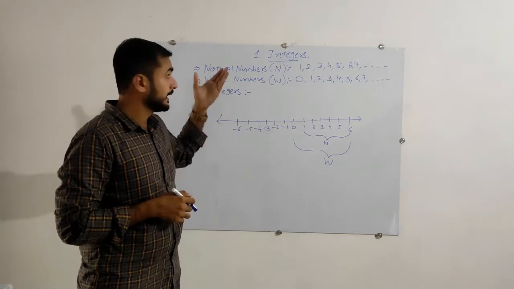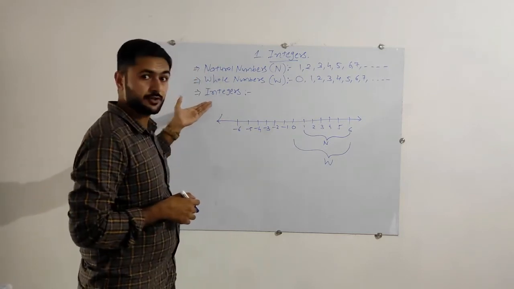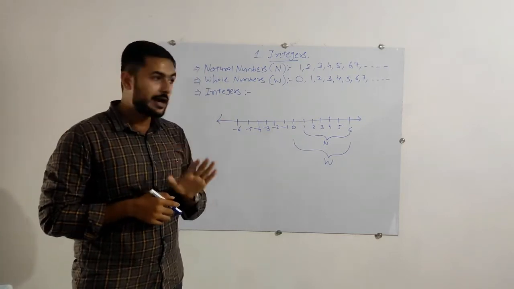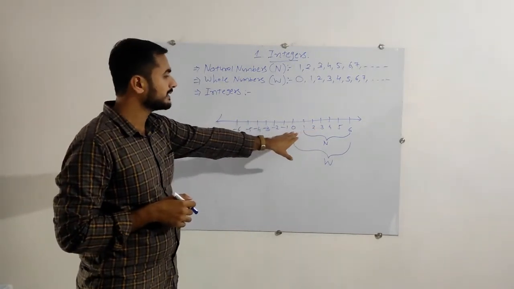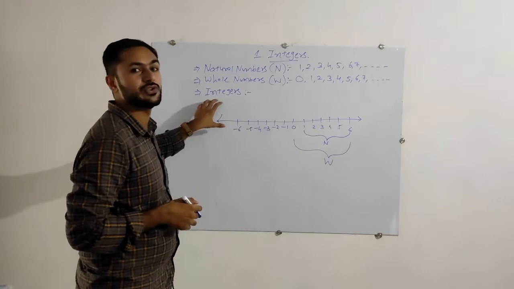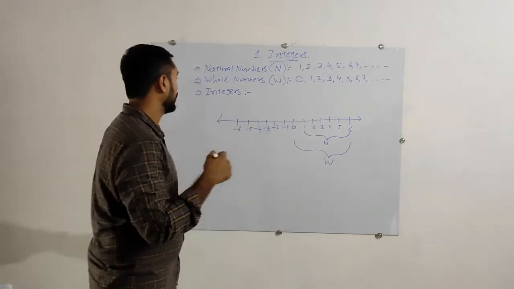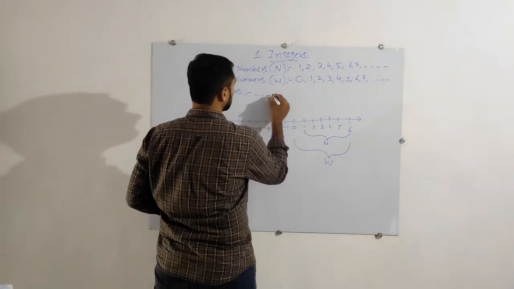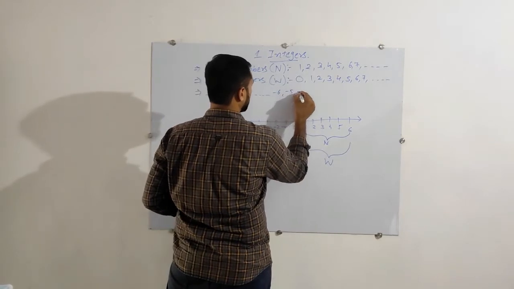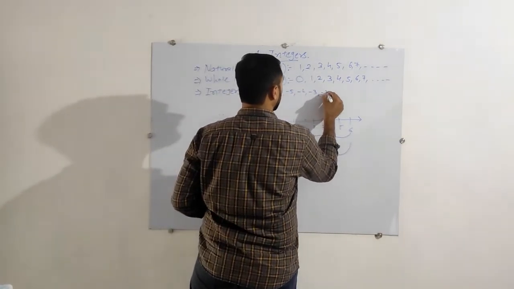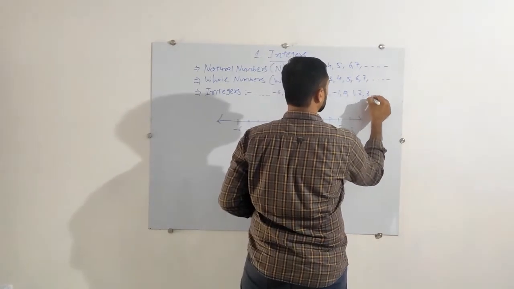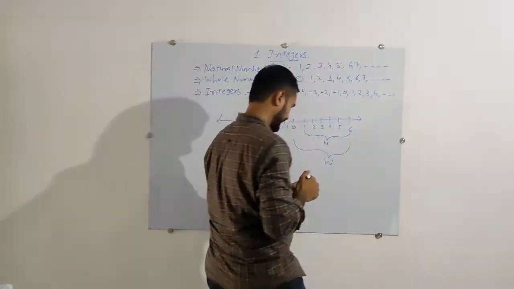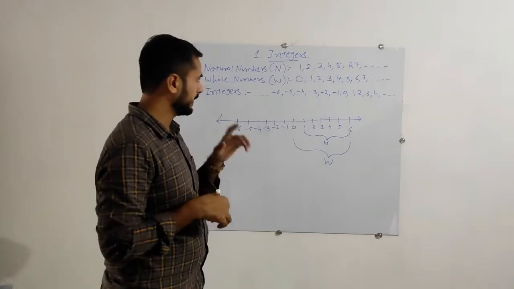Should we include it in natural, whole, or integer? The answer is we can include the negative numbers, positive numbers, as well as 0 in the integers. So I can write here -6, -5, -4, -3, -2, -1, 0, 1, 2, 3, 4, and so on. Okay. Now just one thing.